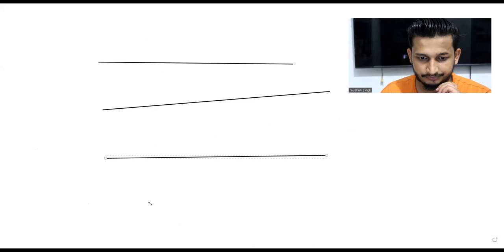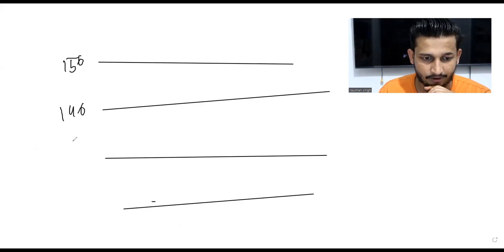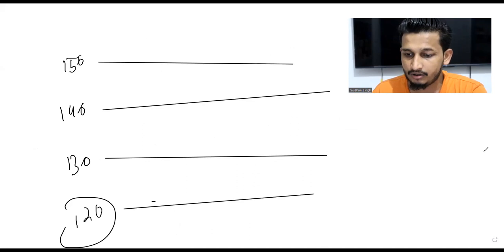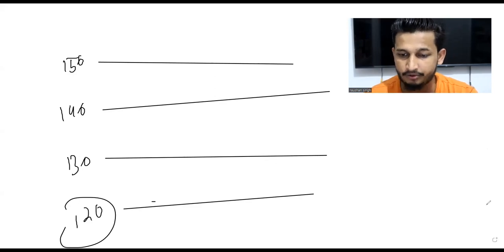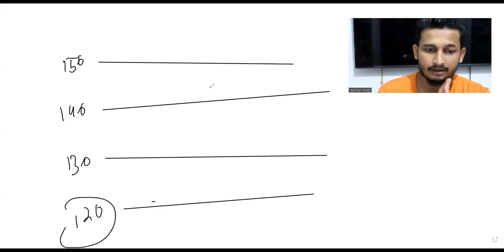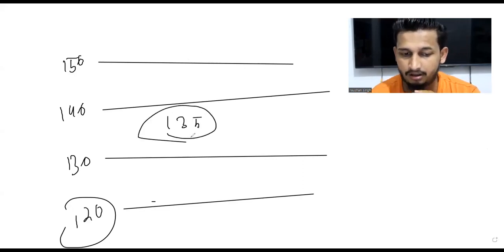Let's say I am drawing these lines, and I'm marking prices 150, 140, 130, and 120. If I'm not telling you the current price, is it possible for you to tell which one will be support or resistance? No, right? If I tell you the price is at 135, can you tell me what will be the support for this?